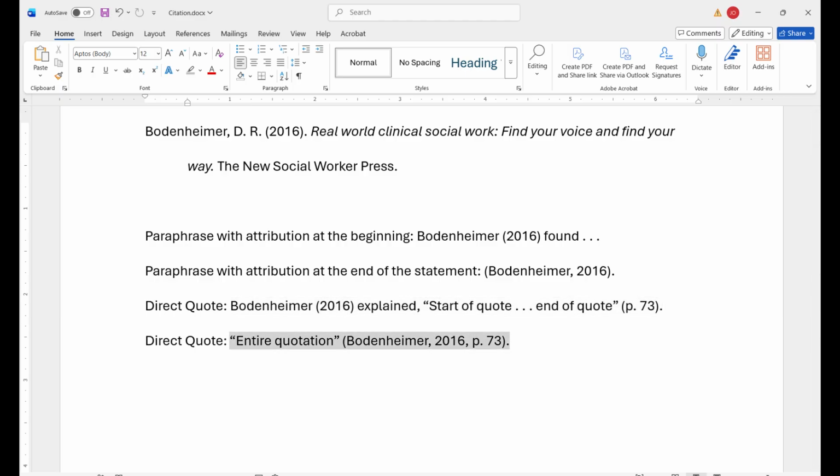To put the attribution after the quote, have the quotation within quotation marks, but no period. After the closing quotation mark, add a space, and then an opening parenthesis, the author's last name, comma, space, year, comma, space, and a lowercase p period, space, page number, closing parenthesis, and then the period.